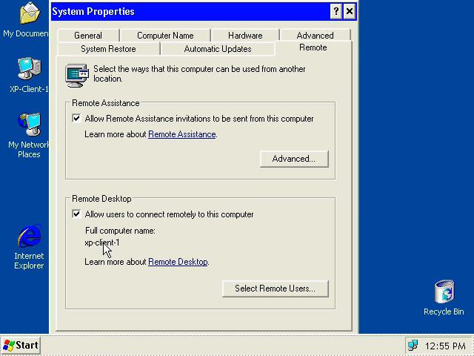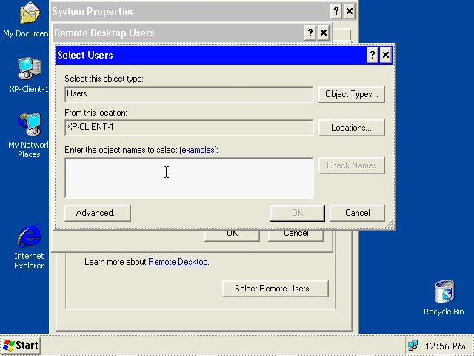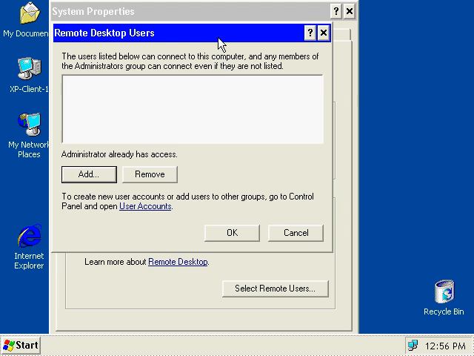And here's the computer name, just so you know, and then a listing of the users who can connect. This is really important for a couple reasons. Reason number one is security. If you start adding users here, if anybody can connect, then people are going to be able to manage your machine remotely, and even in a secured environment like a local area network, that's not very secure. Reason number two, you need to monitor this, because if you try to log on with a different user account, you might think things are not working properly. And indeed, it tells you right here, Administrator already has access. So there's no reason to click Add here and go hunting for a different user. We're going to leave that as it is.